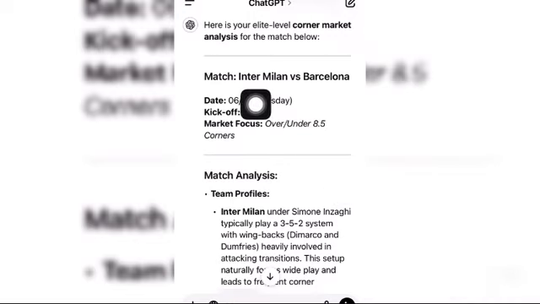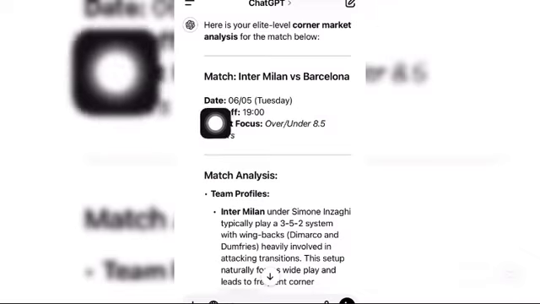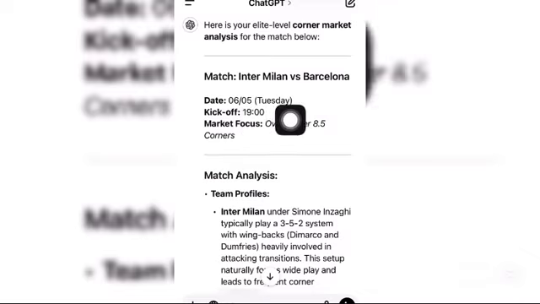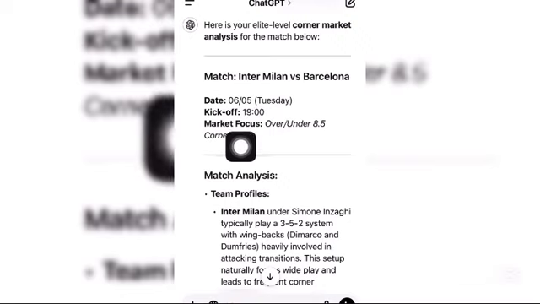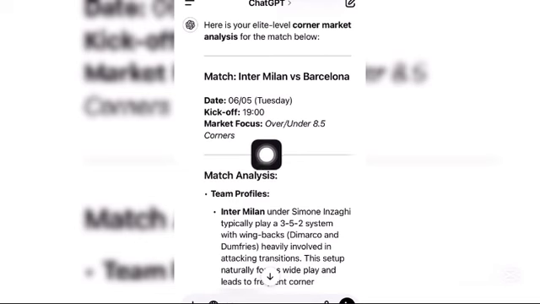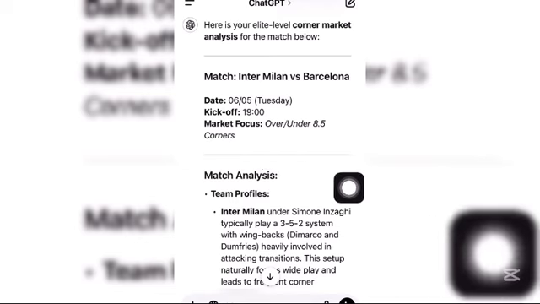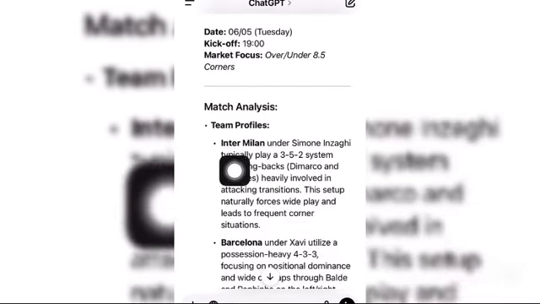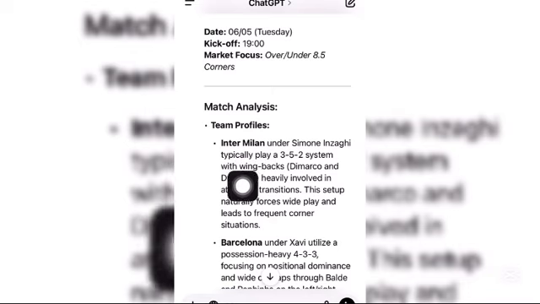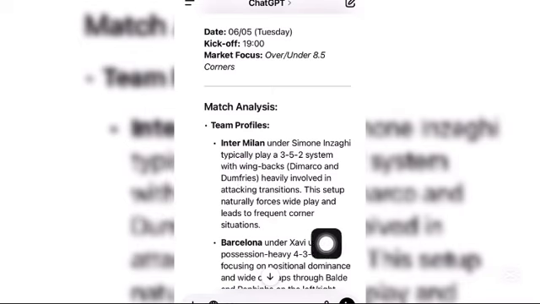So match Inter Milan versus Barcelona, date 6 May 2025, and the day is Tuesday, kickoff 19 o'clock, market focus over and under 8.5 corners. So now this is the match analysis. As you can see, Inter Milan under Simone Inzaghi typically play a 3-5-2 system with wing backs DiMarco and Dumfries heavily involved in attacking transition. This setup naturally forces wide play and leads to frequent corner situations.